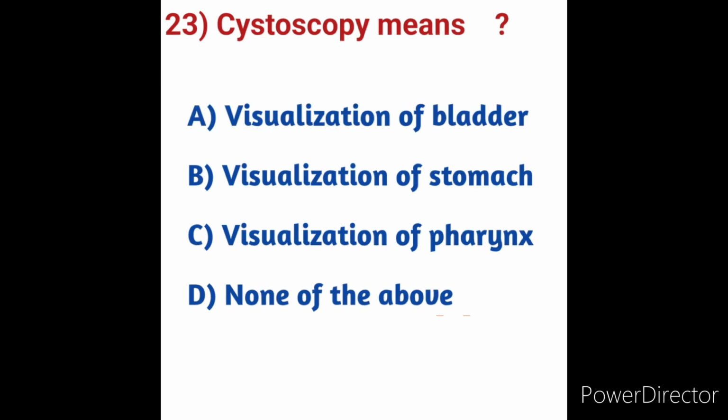Cystoscopy means. What is meant by cystoscopy? We will see here options. Option A, visualization of bladder. Option B, visualization of stomach. Option C, visualization of pharynx. Option D, none of the above. What is meant by cystoscopy?